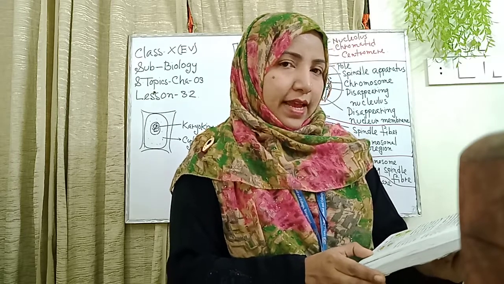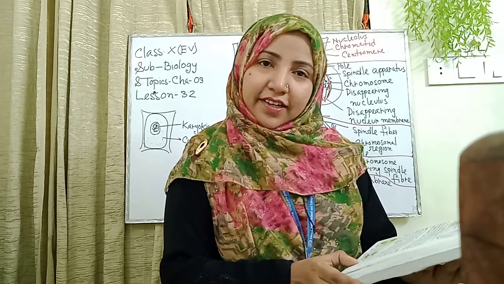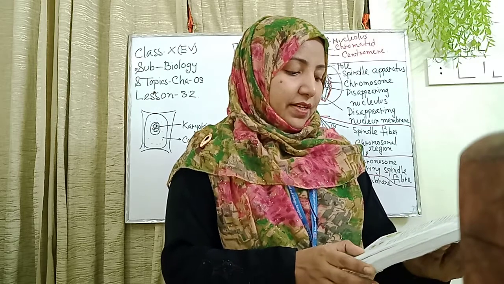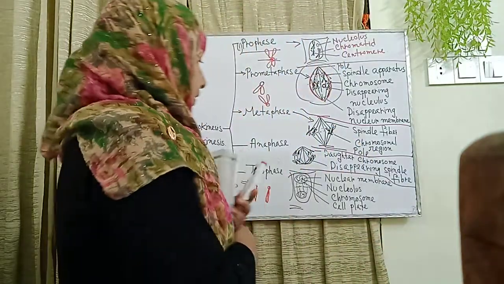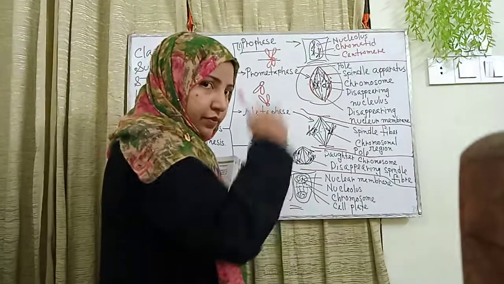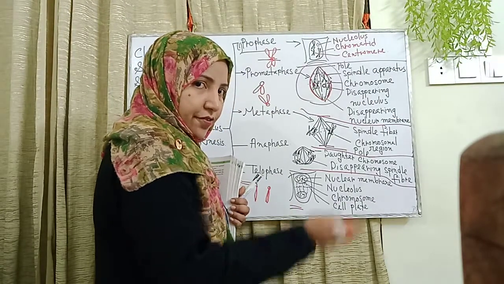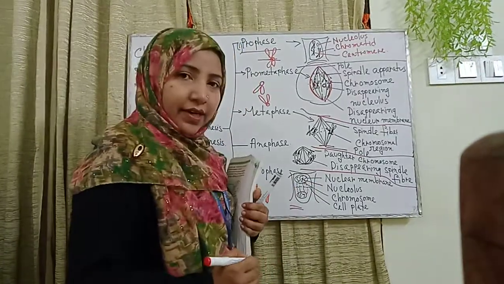Now, the spindle apparatus disintegrates, and so the spindle fibers gradually disappear. Here I also draw this, the telophase. Here again the nuclear membrane reappears. I just draw the nuclear membrane.